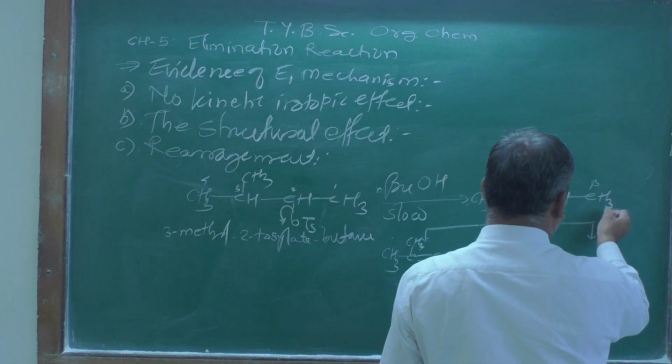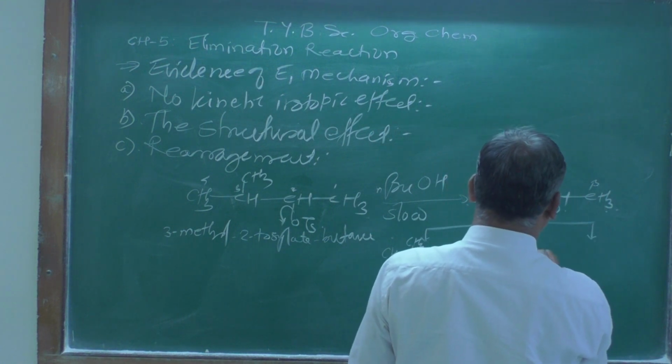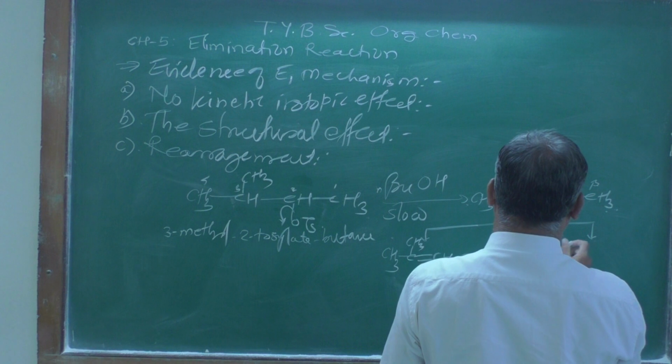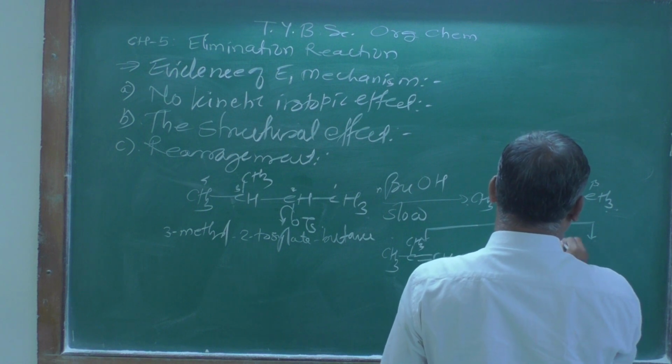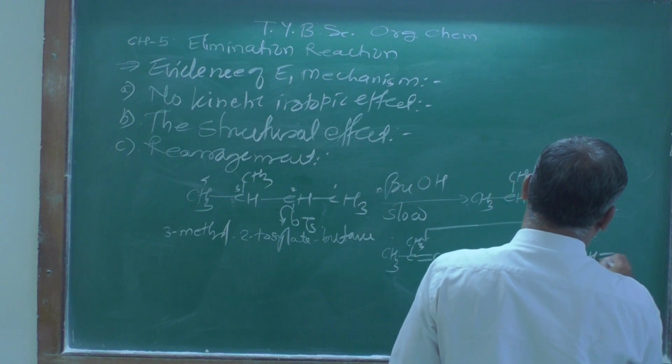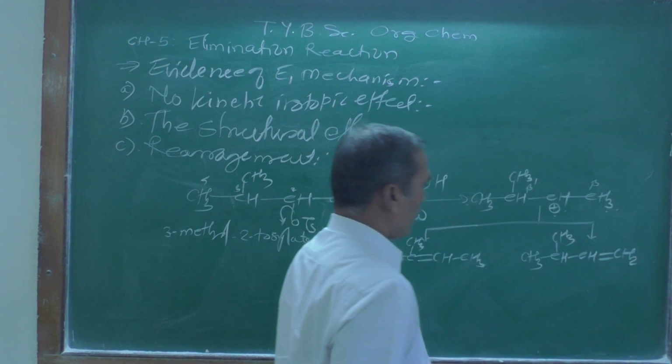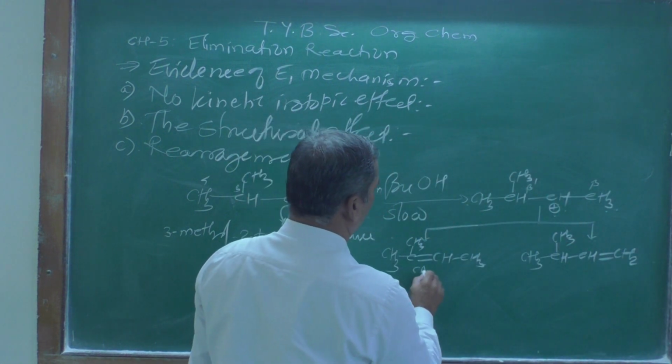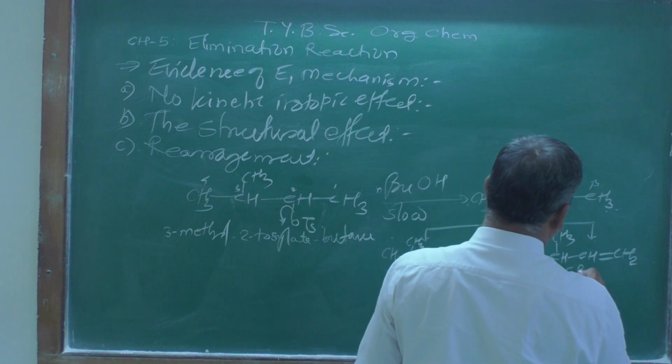If the proton is lost from the other side, you are going to get the product CH3, then CH, CH3, CH double bond CH2. This is the A product and this will be the B product.